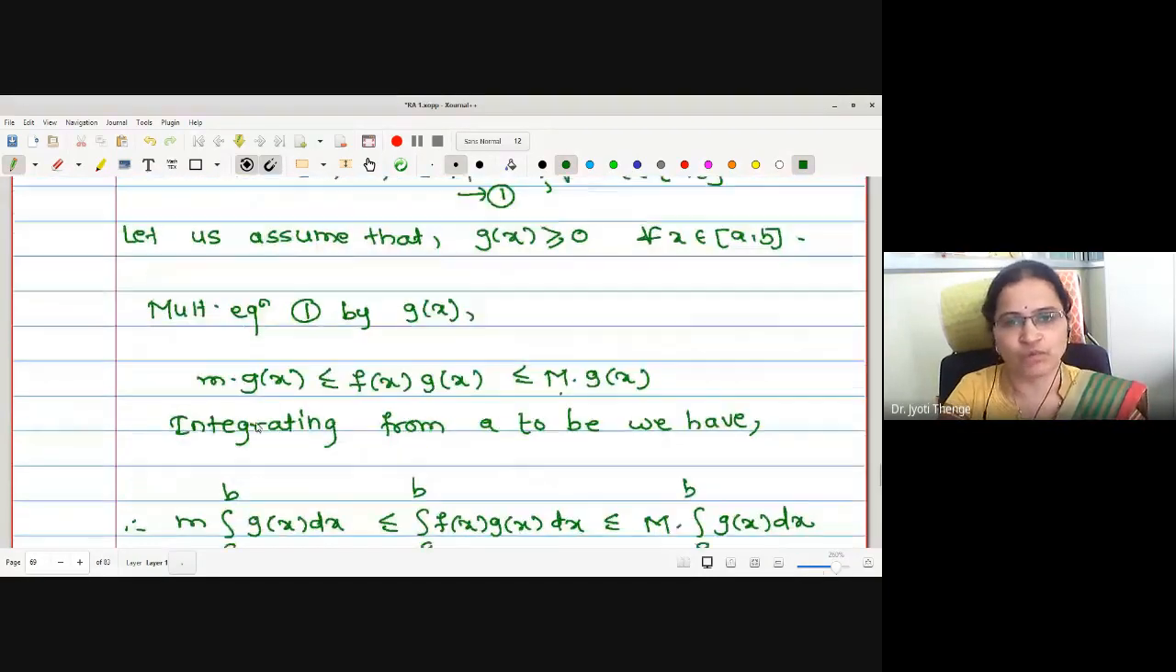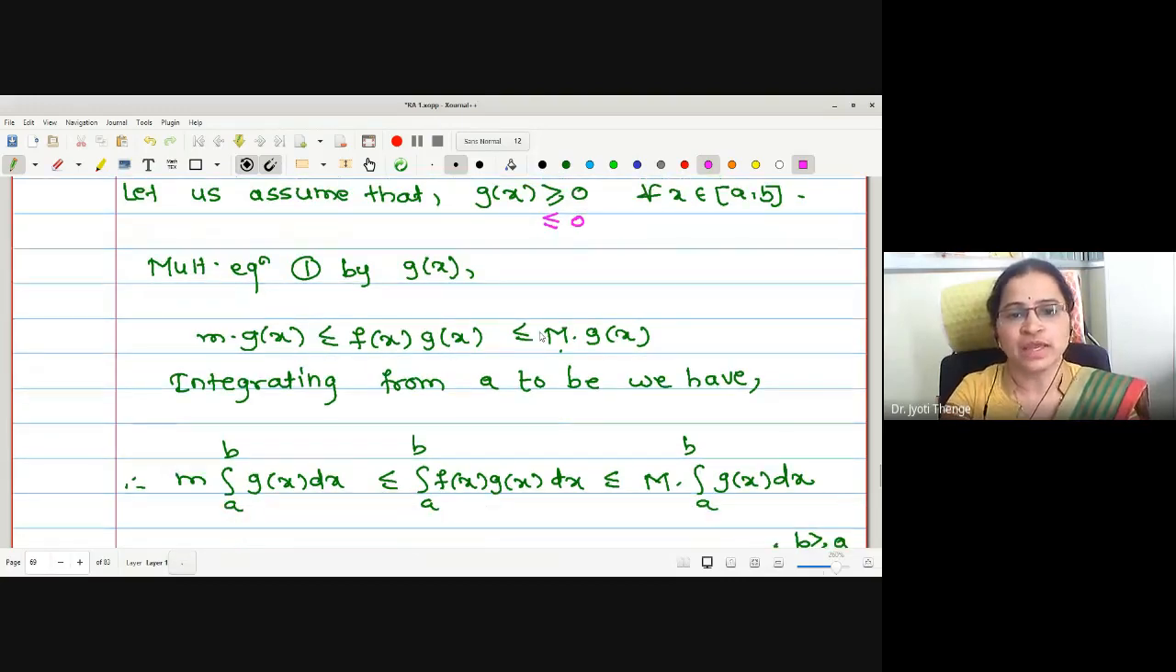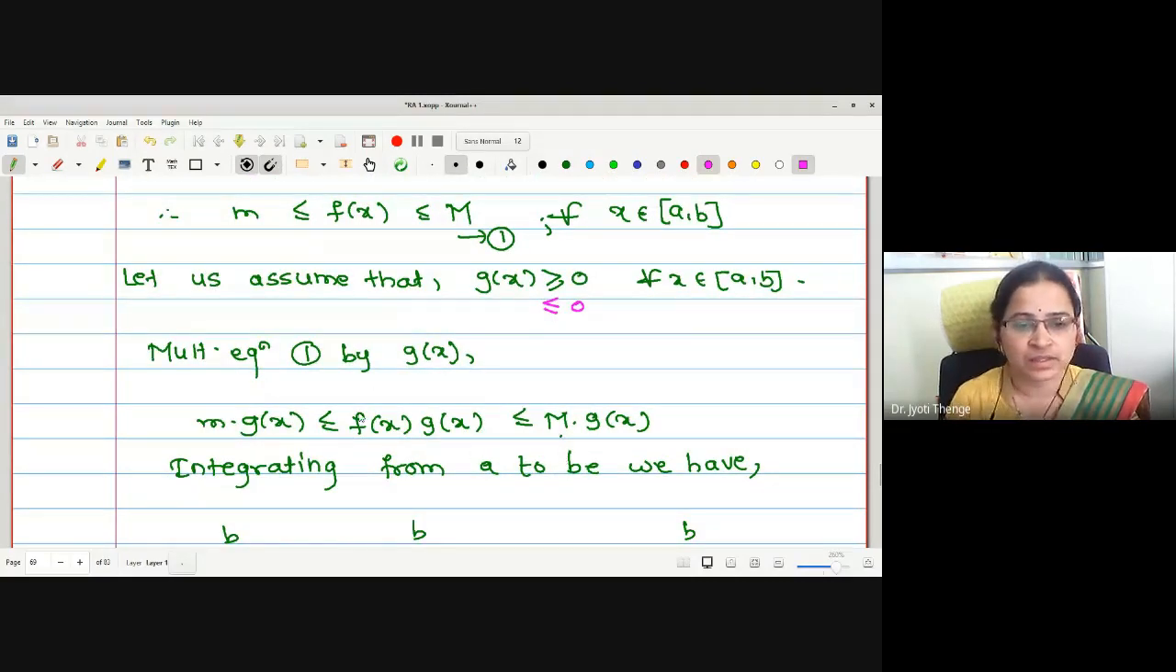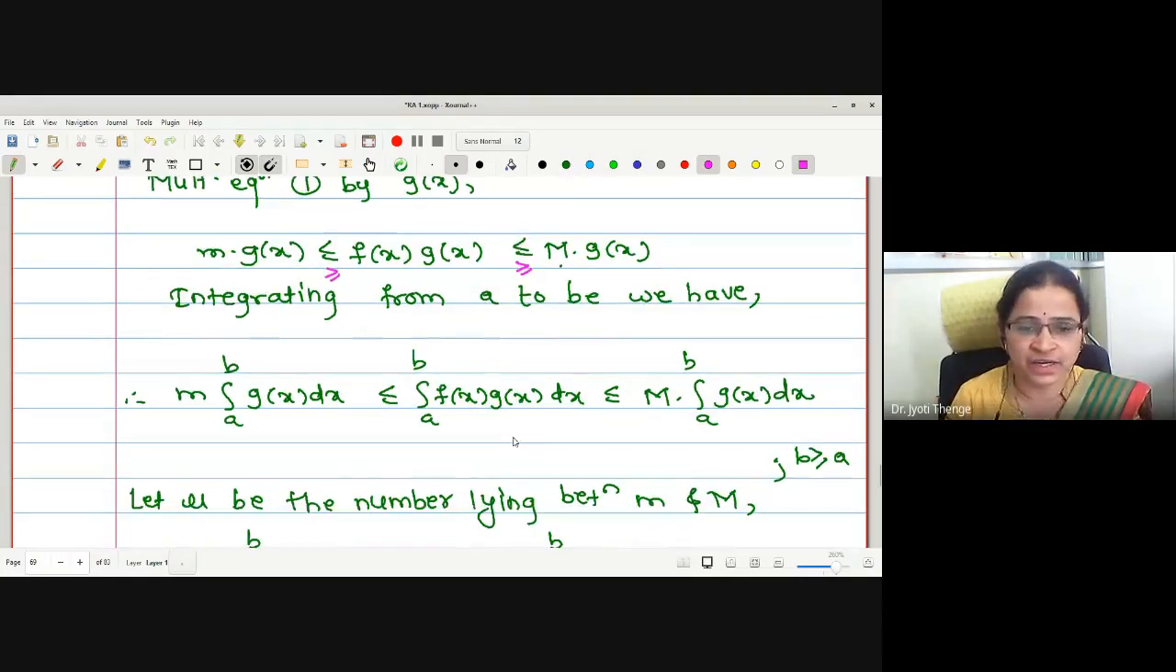Now just think of what will happen if g of x is non-positive, that is, if it is less than or equal to zero. I will mark it with a pink color pen. If I multiply the above statement by g of x non-positive, what is the effect on the statement? The inequality gets reversed. Therefore, here it is greater equal, here it is greater equal. Again, if I integrate, it will be greater equal and greater equal.